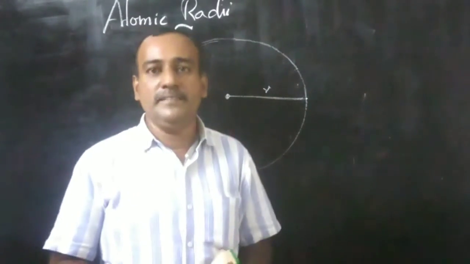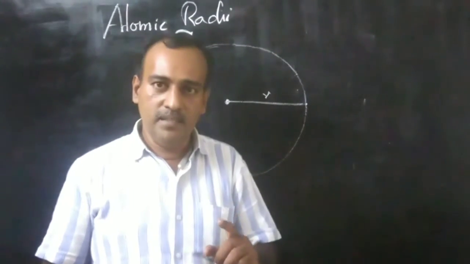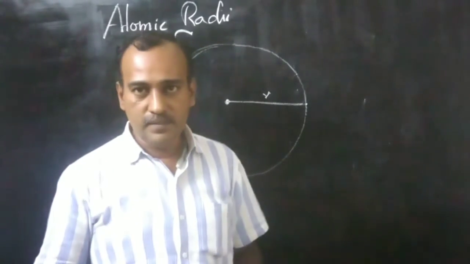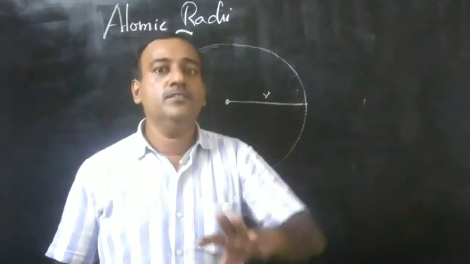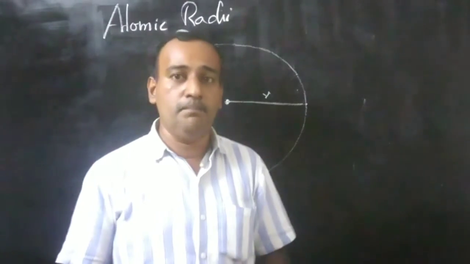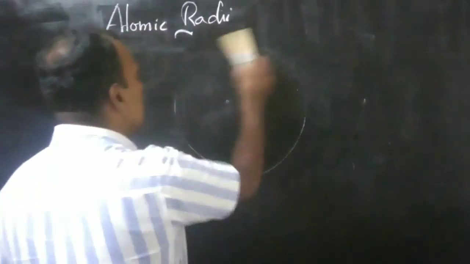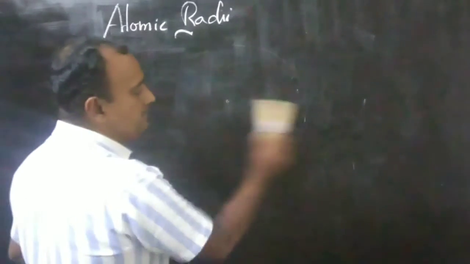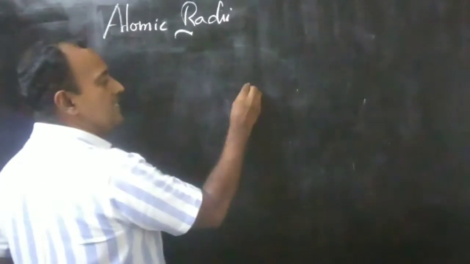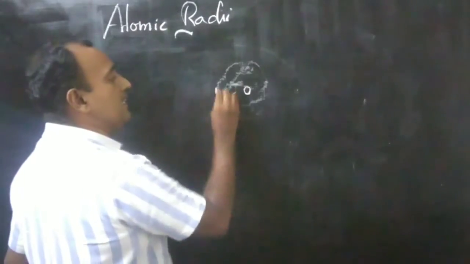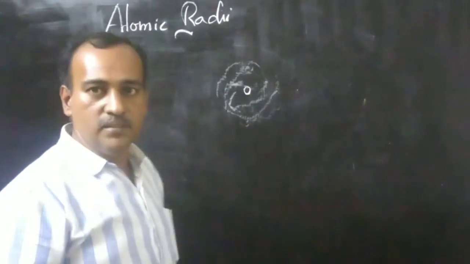Next, the wave theory which we are following says that the nucleus is surrounded by an electron cloud.